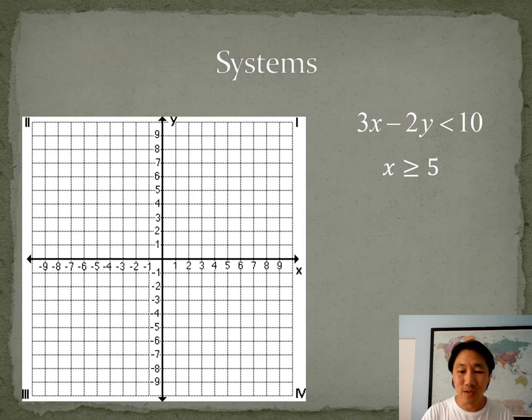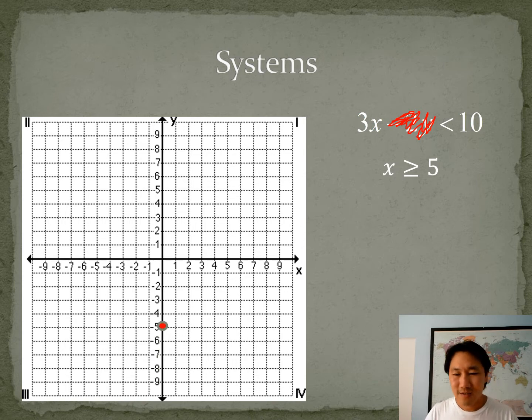You can do what's called the cover-up method. So basically, you would cover up the y and solve for the x. When you do that, if you divide both sides by 3, you get x. Well, if we think about it as an equal sign, x is equal to 10/3. Oh, I did the y first.